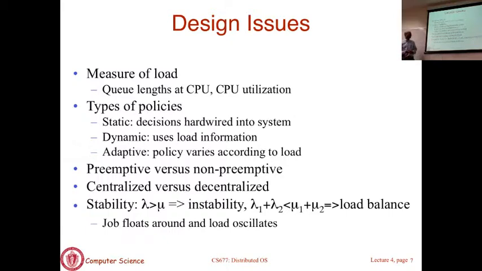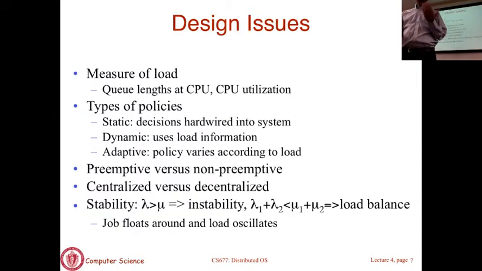There are issues of stability. If you look at it, when you send a job to another machine, you better make sure that that machine doesn't get overloaded. Okay? These kinds of problems can occur because you may have one machine in the system that's idle. Okay? You will see policies where the machine goes and announces, I'm idle, send me jobs. Okay? Ten other machines dump jobs on that one machine. That machine now becomes more overloaded than everyone.